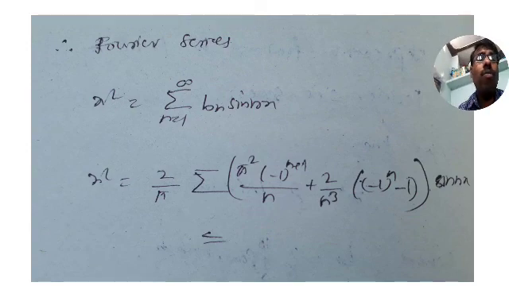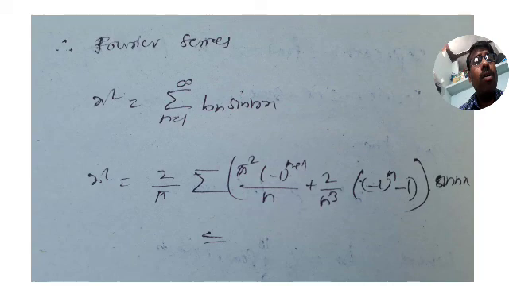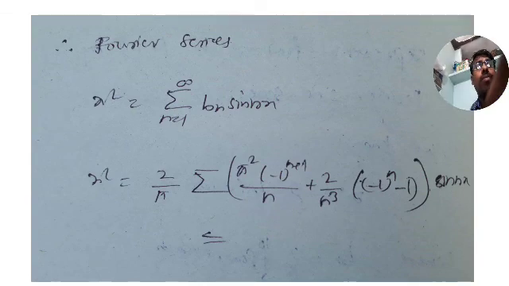Bn is, we got, 2 by pi constant outside, pi square into minus 1 whole power of n plus 1 by n, plus 2 by n cube into minus 1 whole power of n minus 1, into sin nx. So this is Bn.